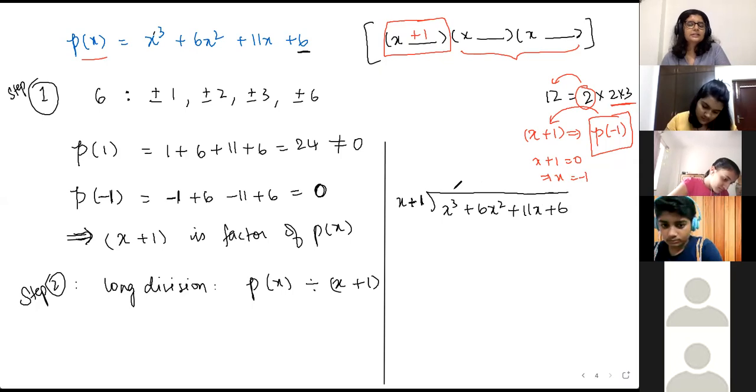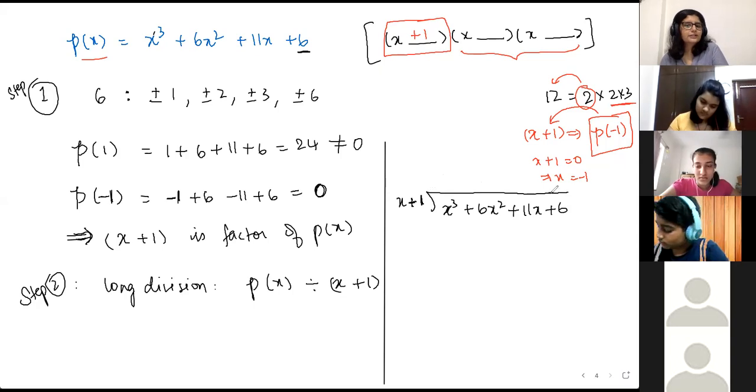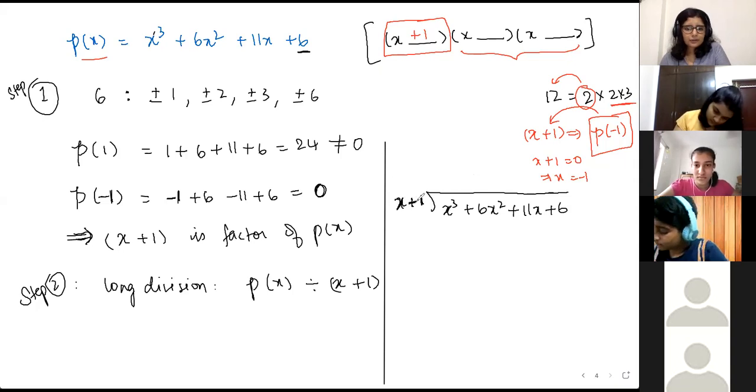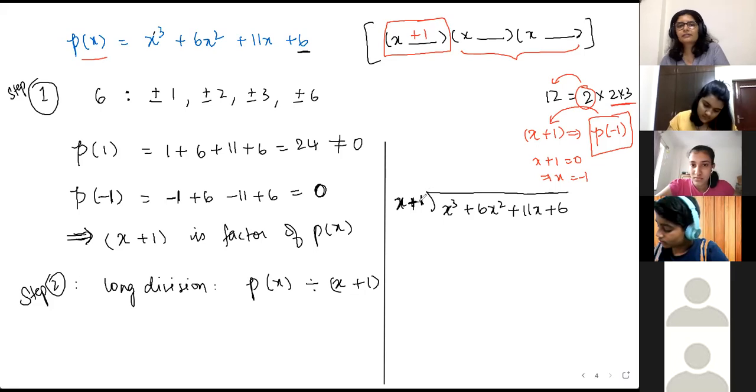Okay. So your, yeah, Samriddhi, just listen here, because like, have you done long division pehle 8th standard mein? Yes, ma'am, but not of polynomials. Okay, polynomials ka kabhi nahi kiya na. Okay, so listen here first, and then kal bhi maine discuss kiya tha, so you can go back and watch the recording, and then you can practice it. Okay, but yeah. So the method or the logic is same as what you do with numbers. There is only one tiny difference.